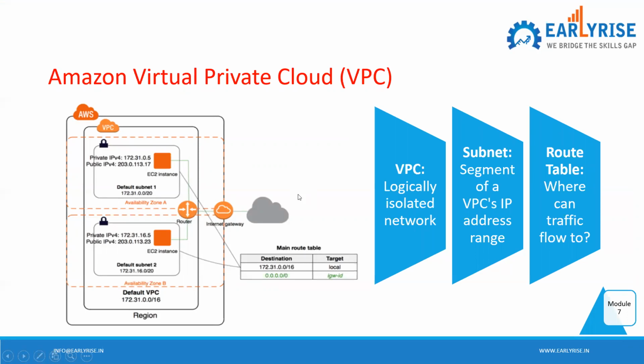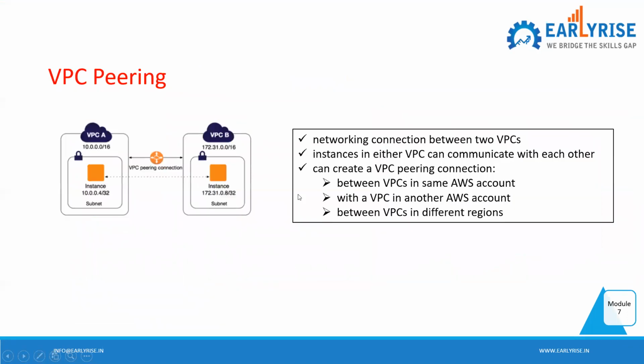So the next concept that I have chosen for demo is VPC peering. So what is VPC peering? We can link VPCs directly.